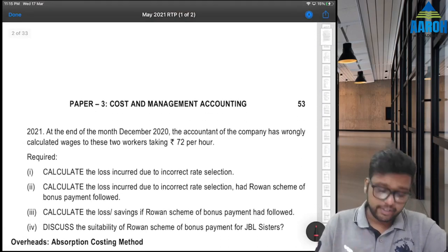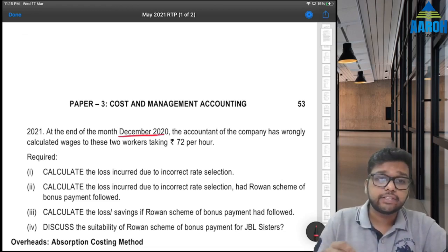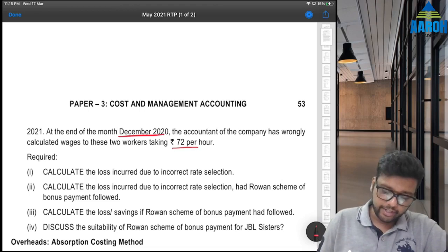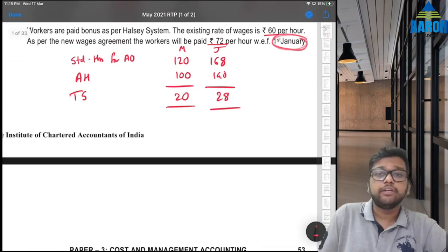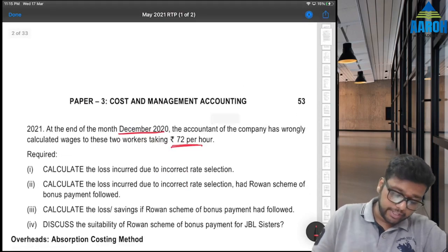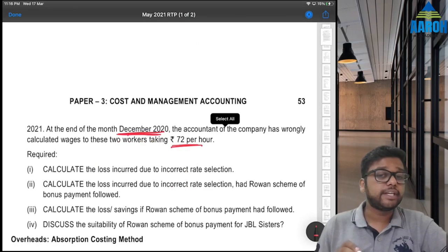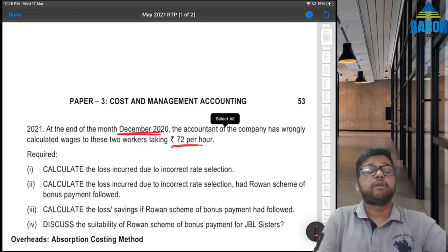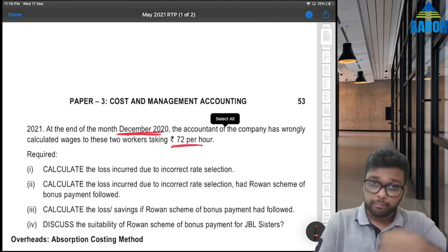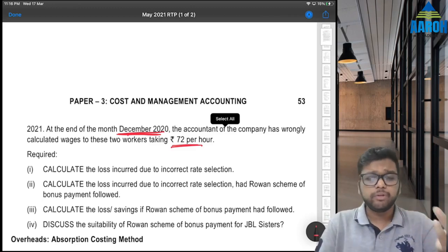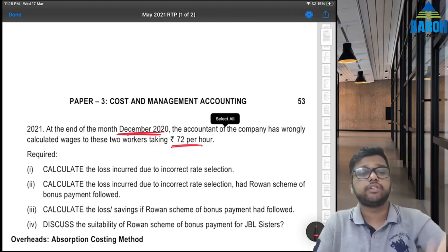At the end of month of December 2020, the accountant of the company has wrongly calculated wages to these two workers taking 72. Why wrongly? Because change was from January. He has taken this from December itself, which is wrong, right? So that means he has made a mistake in calculation of rate. That means we might have paid them more wages. अब more wages pay किए मतलब वापस लेंगे क्या? तो maybe not, right? Maybe we cannot take wages back. We cannot say कि नहीं, extra दिए वापस दे दो.